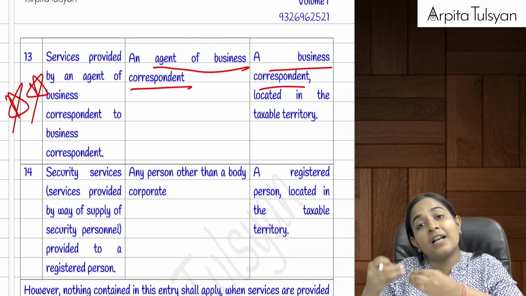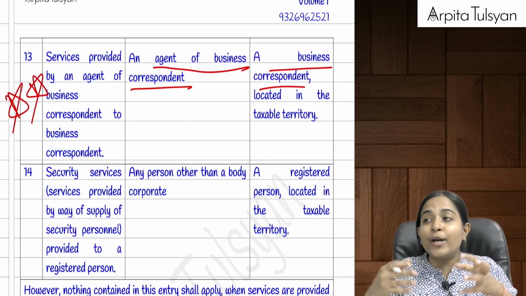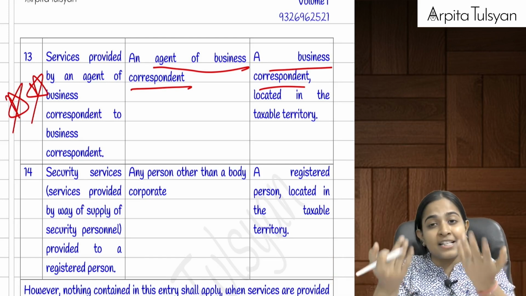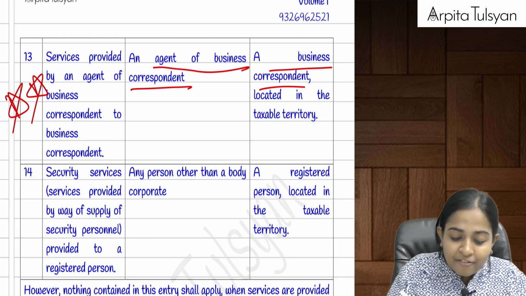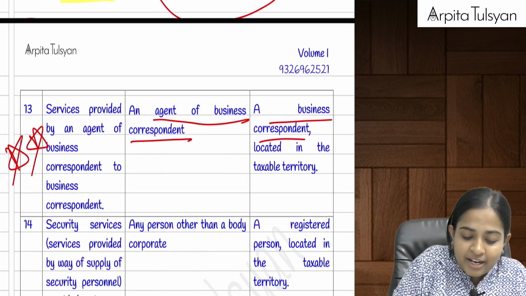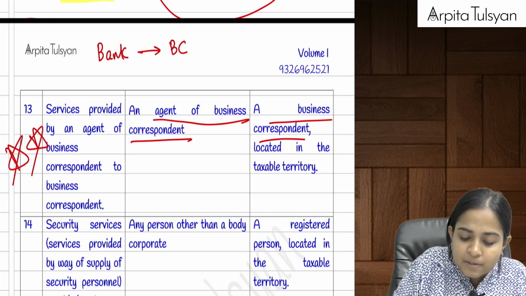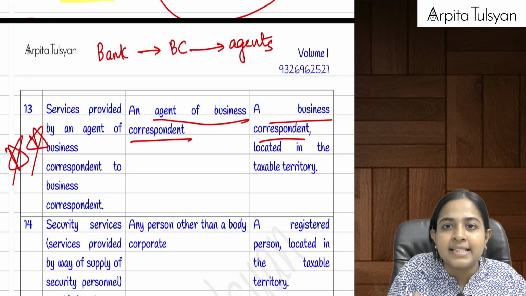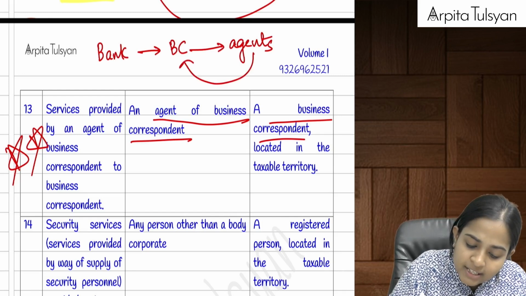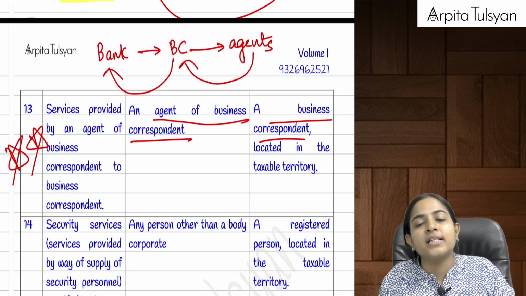Now the business correspondent will also have some agents within itself, who are going to go from village to village and fetch the customers. So who is going to provide the services to whom? First of all, there is a bank, then the bank has a business correspondent, and then the business correspondent is going to have some agents within itself. Agents are going to provide the service to the business correspondent, and the business correspondent is then going to provide the service to the bank.